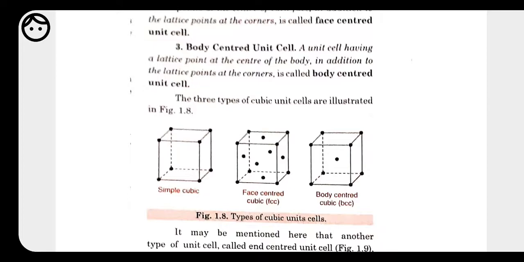Here it is assumed that these constituent particles touch one another when they are present at the corner. So with the help of this, we can also measure the length between two constituent particles, or the radius also we can measure.